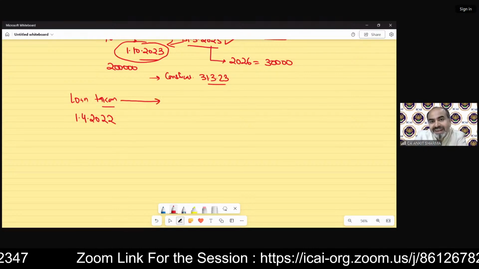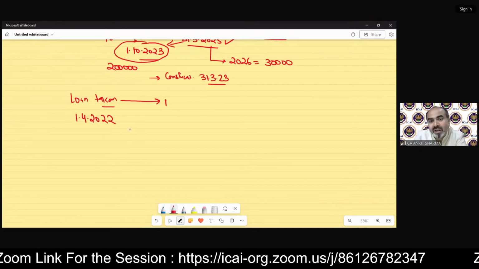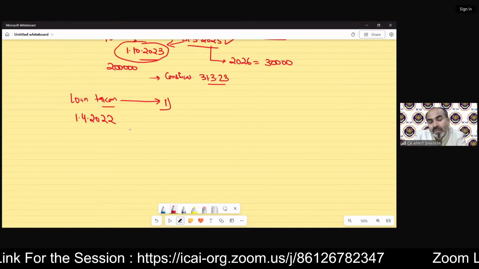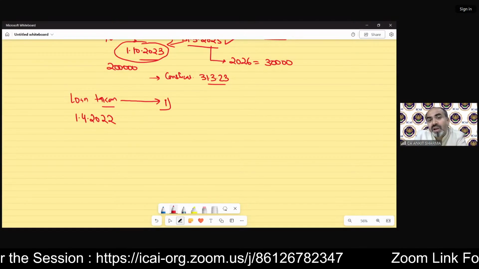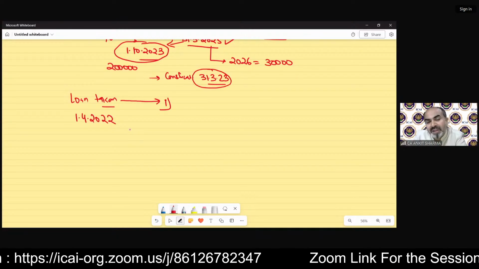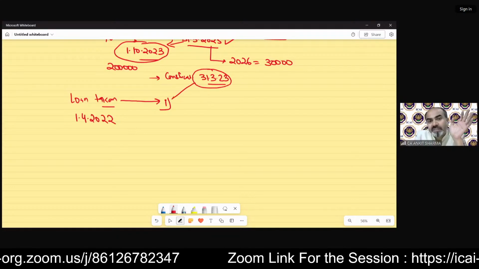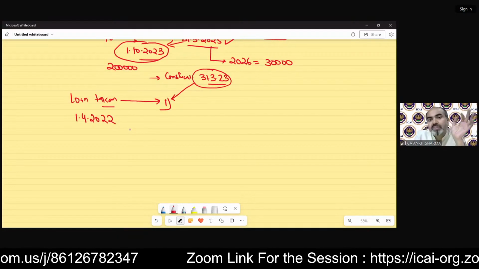Now the last date has been specified that the end time will be the date 31st March before the completion of construction of property. So if the construction has been completed on exactly 31st March 23, then the preceding 31st March we need to take for the purpose of this calculation.